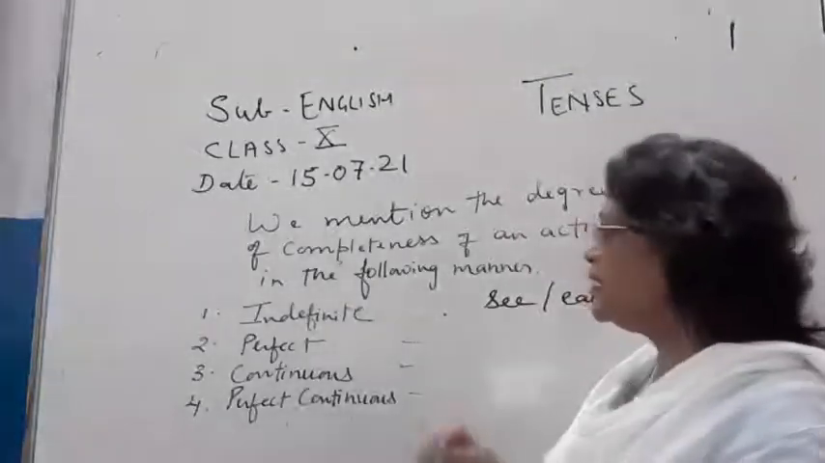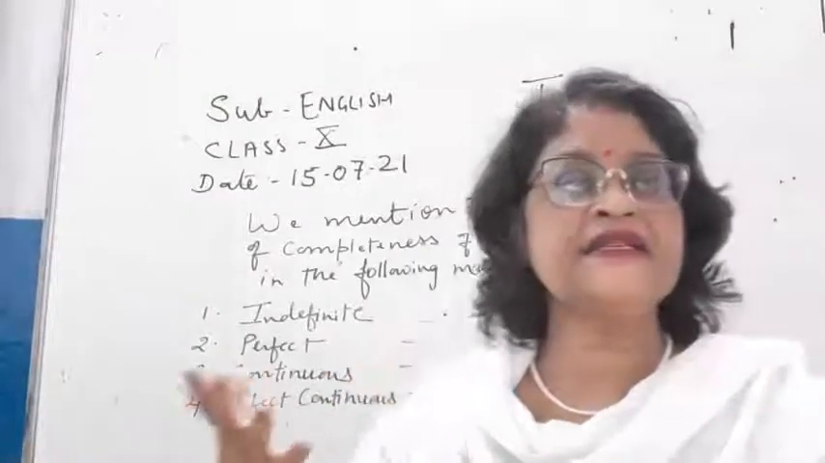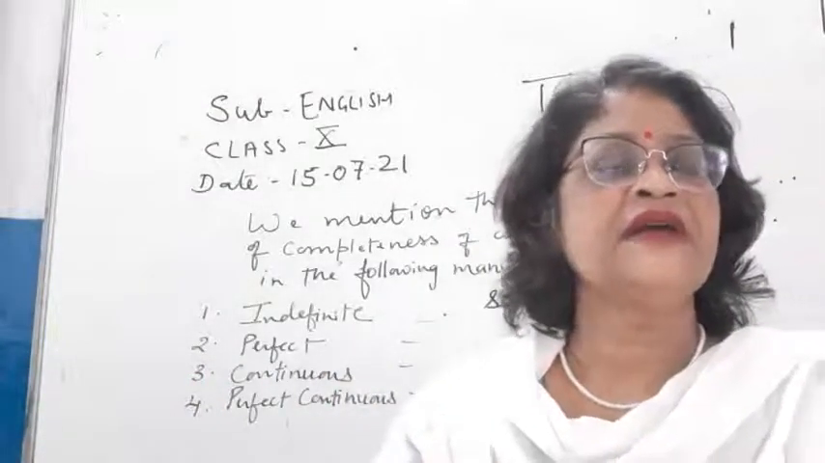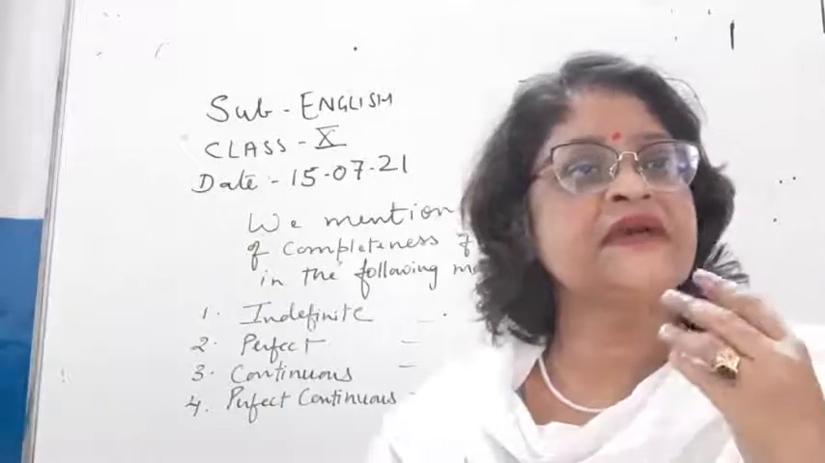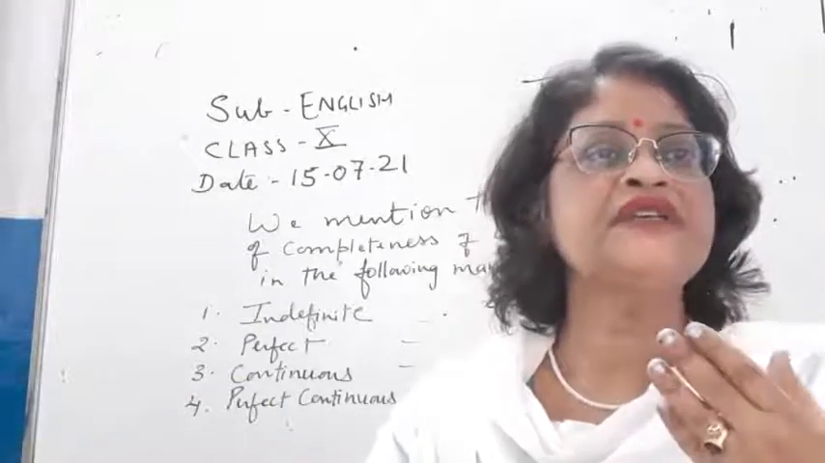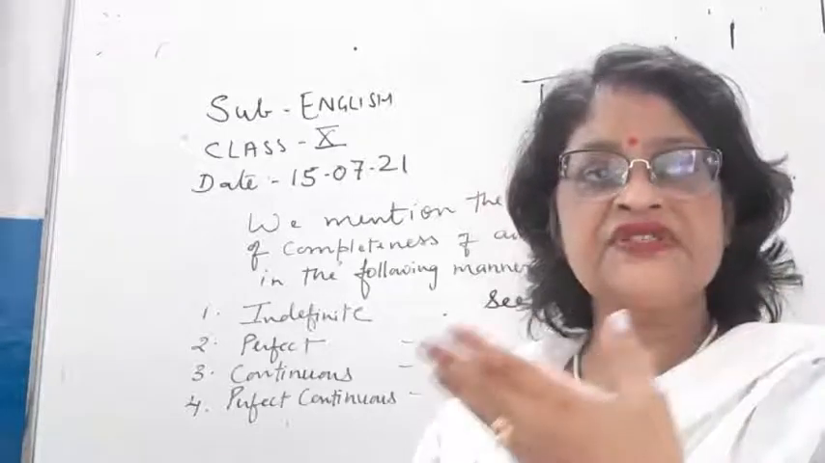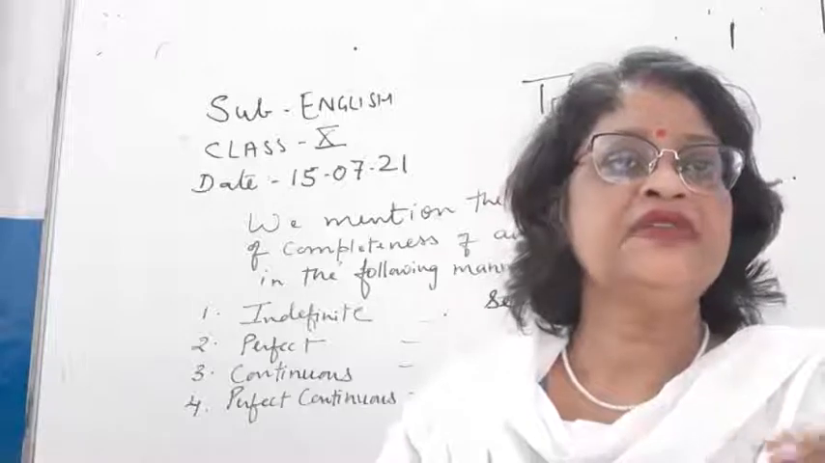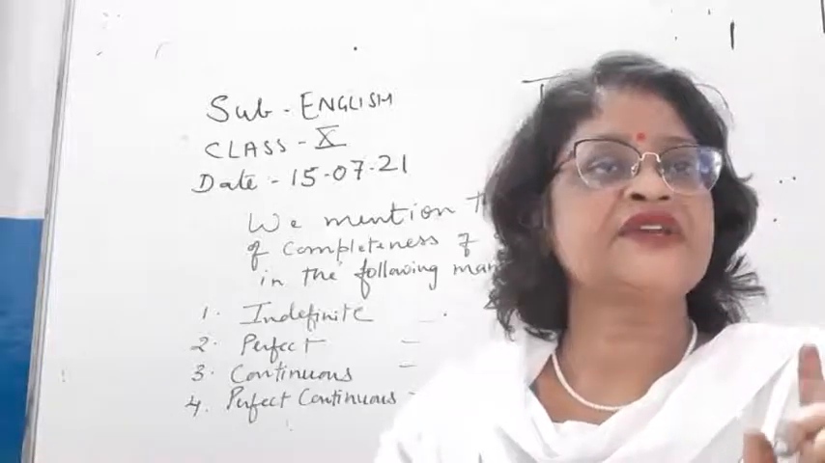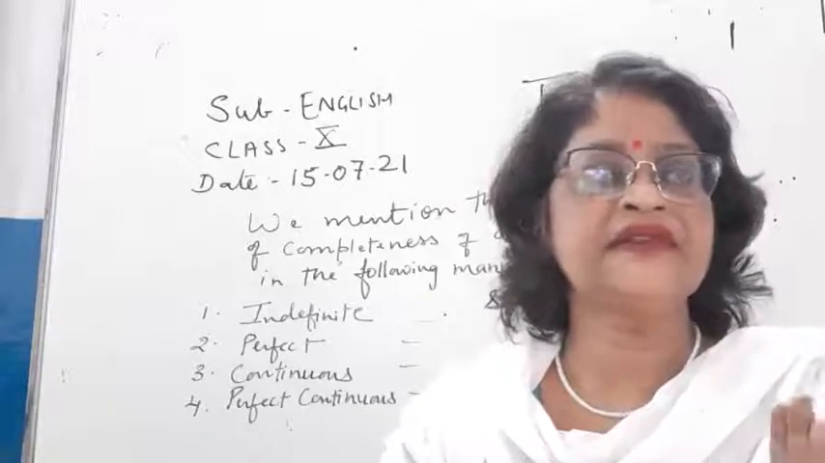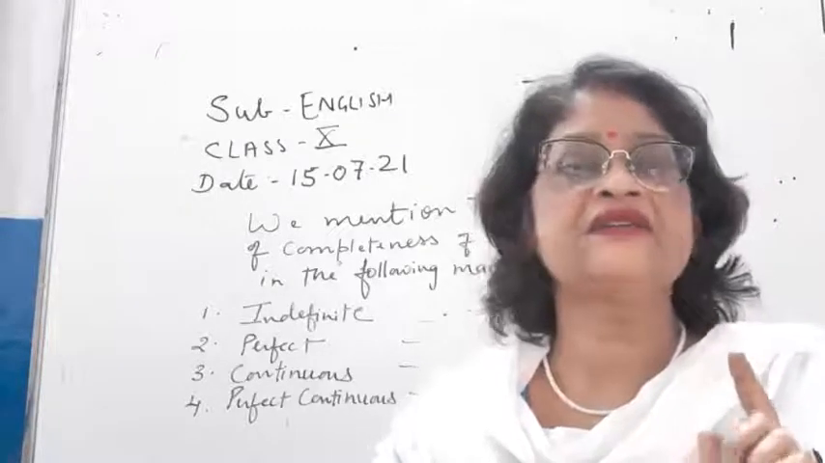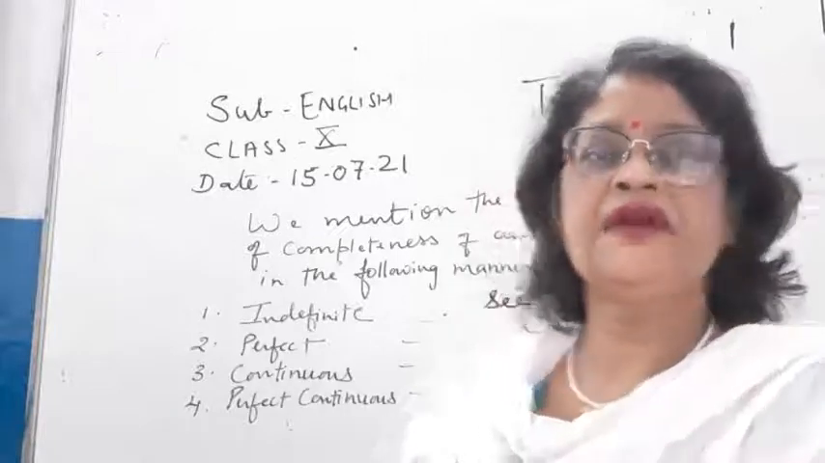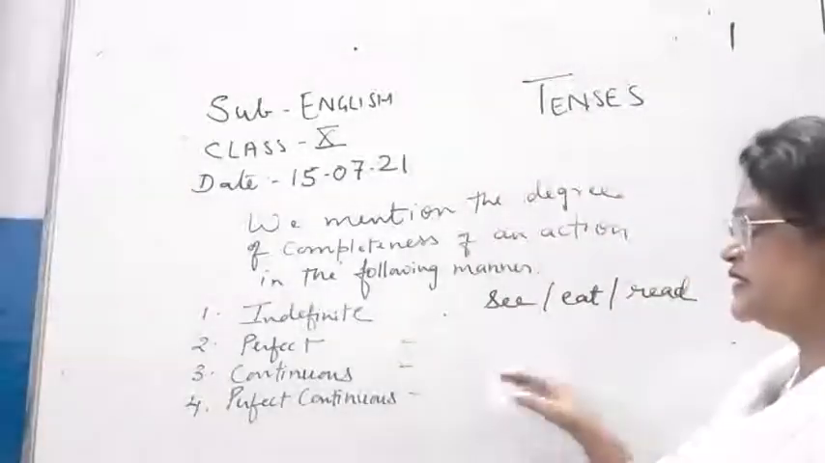Okay, like Sita reads book. Simply this action is there and we don't know whether Sita has completed her reading or is still continuing her reading. So only this thing we know, children, that an action has been done in the indefinite tenses, but whether that action is completed or not, that we don't know. Now we will come to the perfect tense.